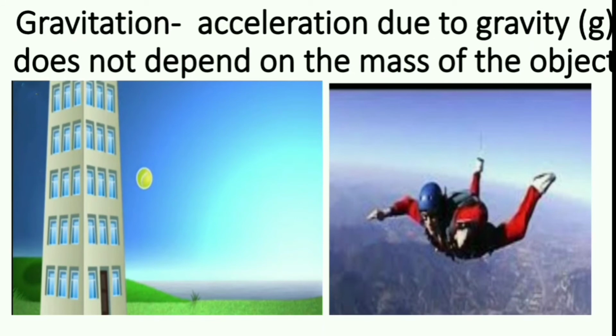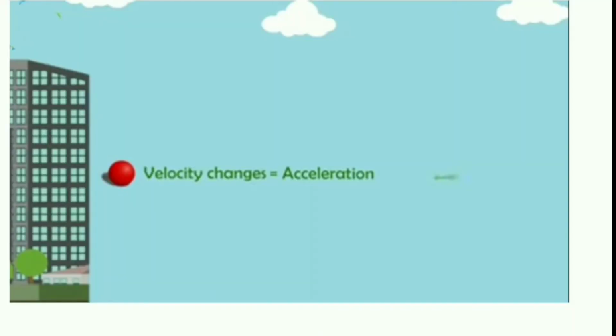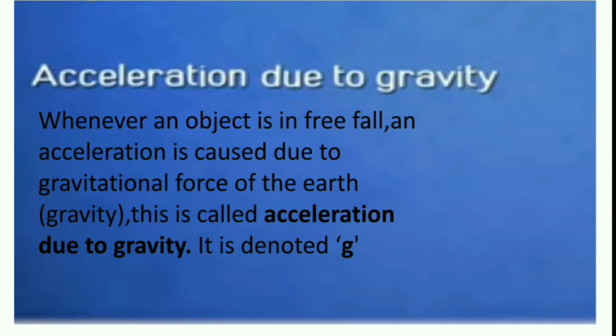Today we are going to start our chapter Gravitation. In this part we are going to discuss that acceleration due to gravity does not depend upon the mass of the object. We have studied in the previous video that whenever an object is in free fall, its velocity continuously changes and an acceleration is caused due to gravity, which is called acceleration due to gravity, which is denoted by small